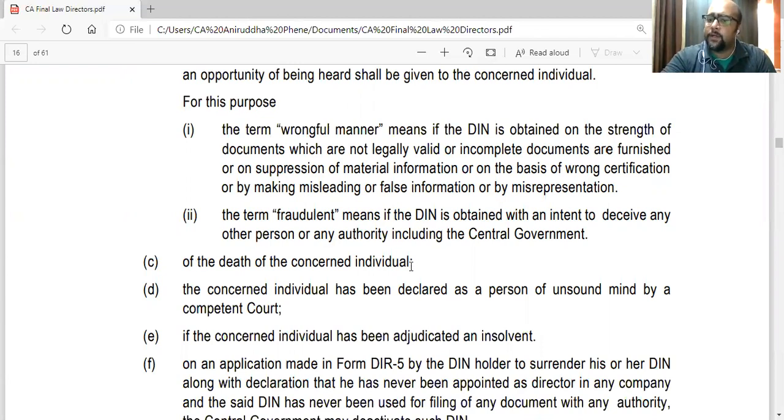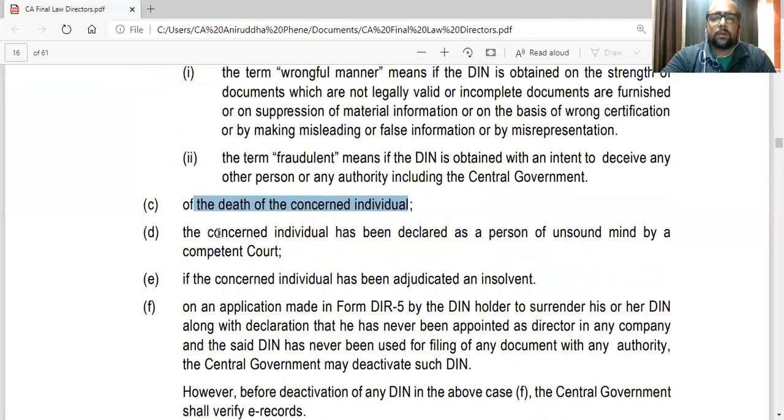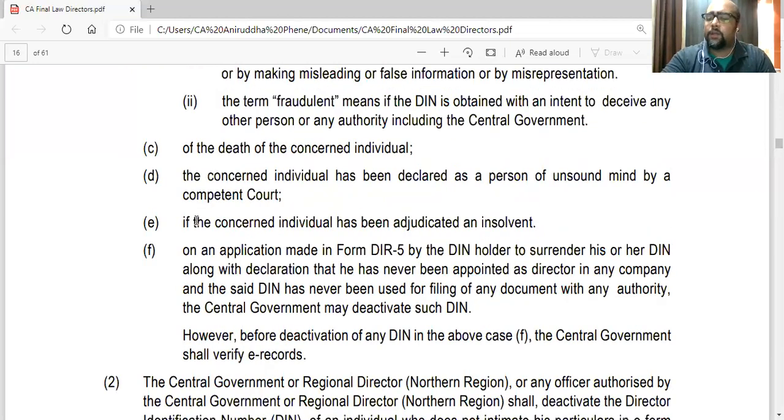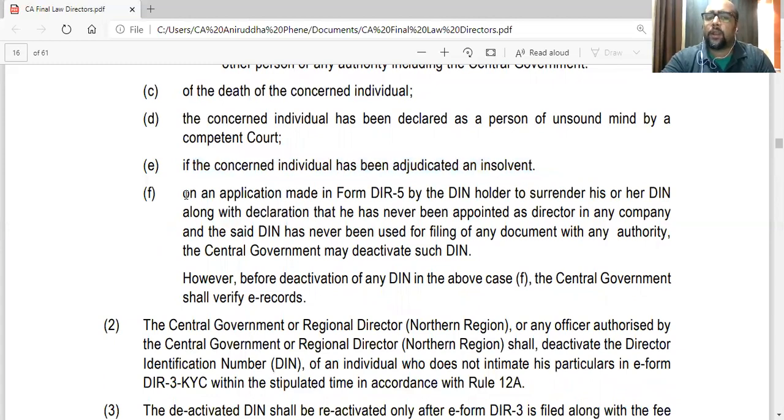Then on death of the concerned individual, the concerned individual has been declared as a person of unsound mind by a court competent. If the concerned individual has been adjudicated as insolvent, so he has been declared as an insolvent by the court. And last case is on an application made in form DR5 by DIN holder to surrender his or her DIN along with declaration that he has never been appointed as a director in a company and the said DIN has never been used for filing any document with any authority, the central government may deactivate such DIN.